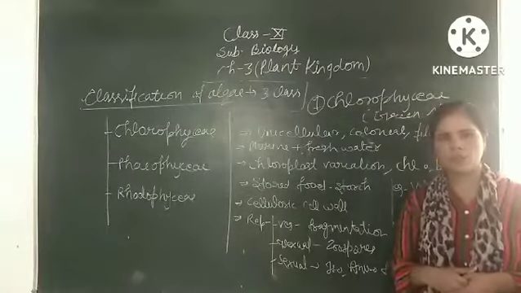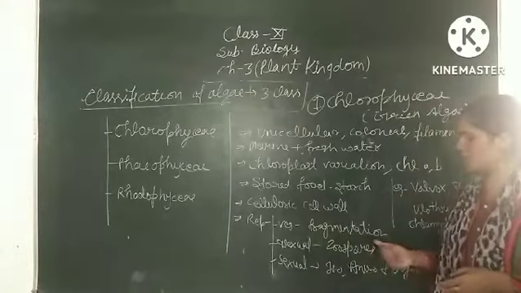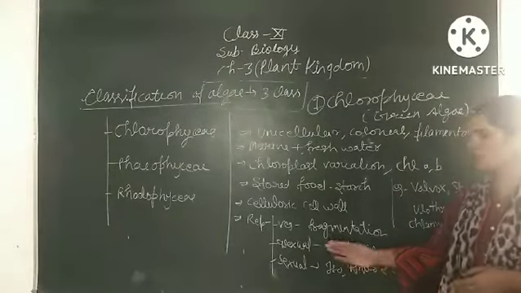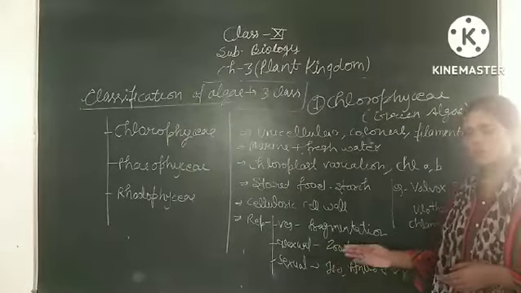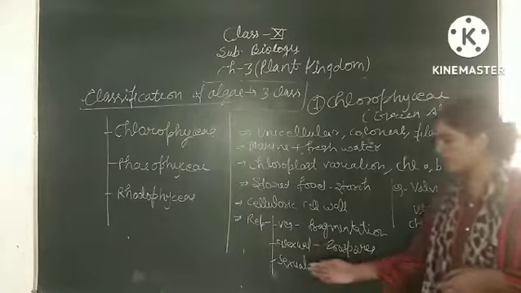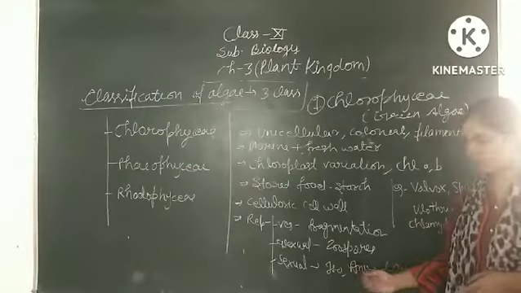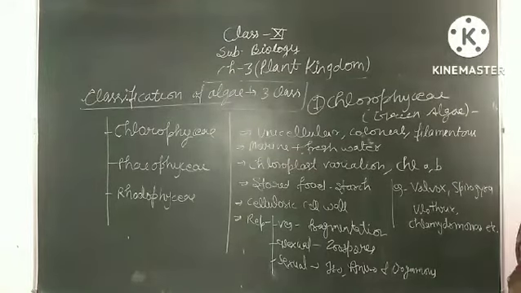If we talk about reproduction, we can see all 3 types. Vegetative reproduction is done by fragmentation. Asexual reproduction is by spore formation, and the spore is called a zoospore, which is motile in nature. Sexual reproduction can be of isogamous, anisogamous, or oogamous type. Some common examples of this class are Volvox, Spirogyra, Ulothrix, and Chlamydomonas.